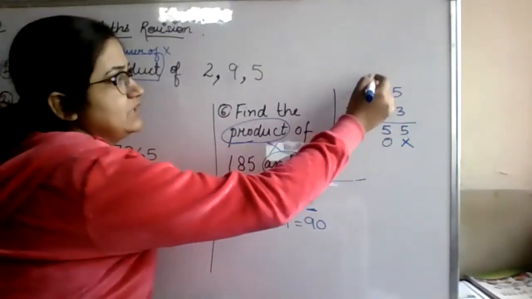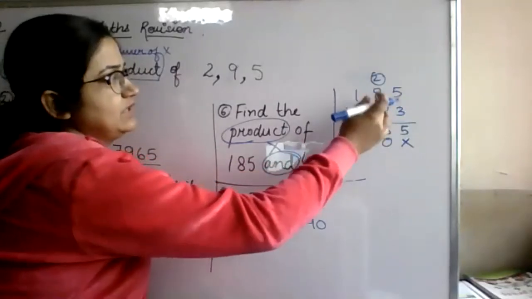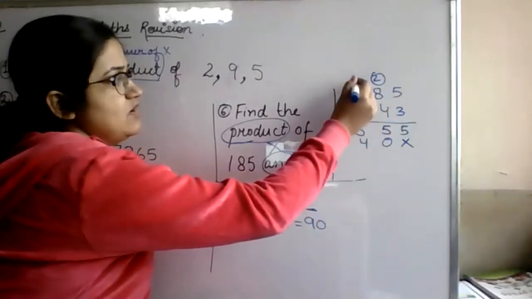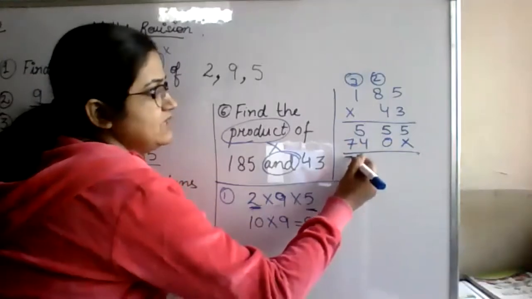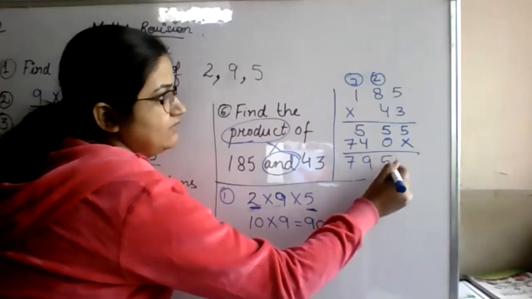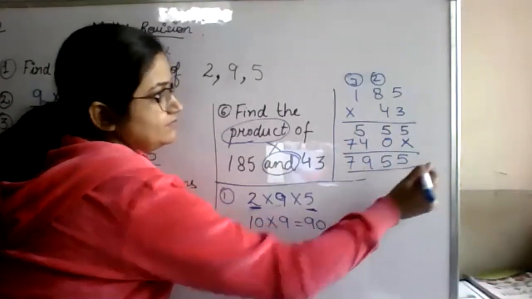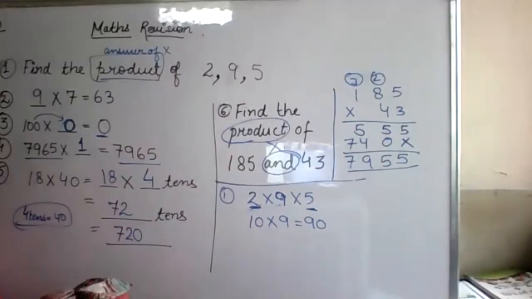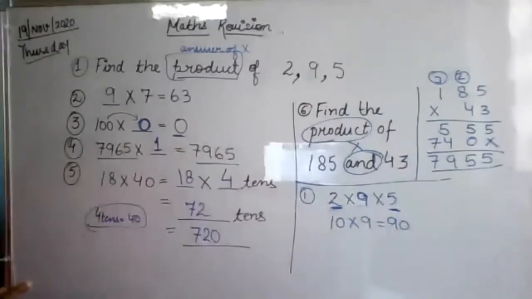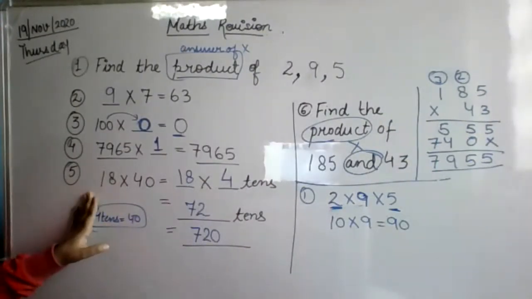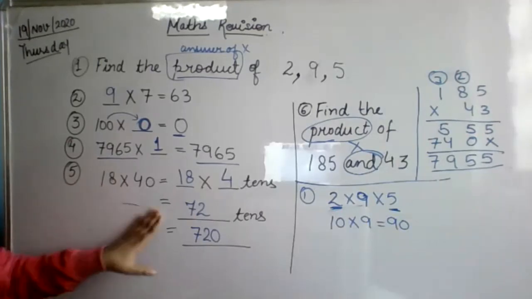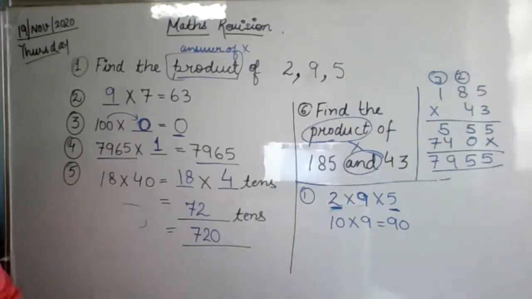Now I am rubbing out all the carryovers. 4 fives are 20, 2 carry over here. 8 fours are 32 plus 2, 34. 4 ones are 4 plus 3, 7. So the answer will be 7955. So these are our answers. Check your answers, everyone. Any confusion now? Make this one clear, because it is tens over here, the 4 tens will be here. Do the revision properly.